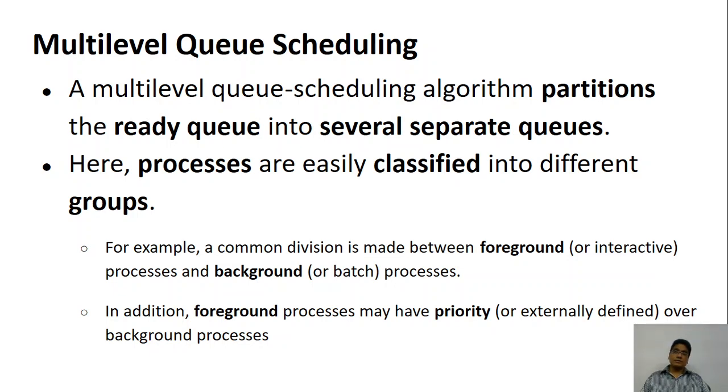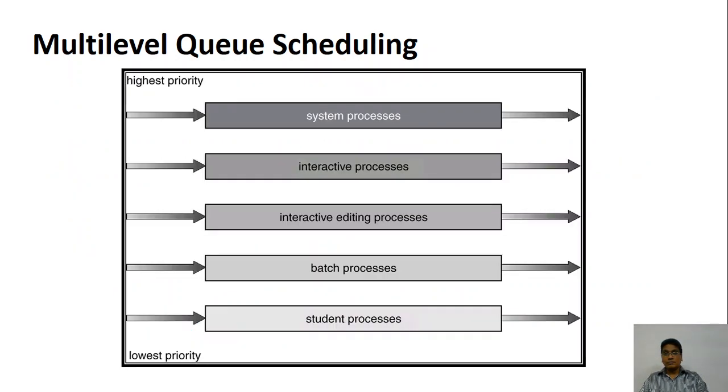So in the previous classes we have seen different types of scheduling. So let's continue with the next type of scheduling, and that is multi-level queue scheduling. So the word itself says that there will be multiple levels of queues which are available, and the process can be given to any one of them. So if you look at this particular diagram over here, you will notice that you have different types of processes. Like you may have system processes, you have interactive processes, you may have interactive editing processes.